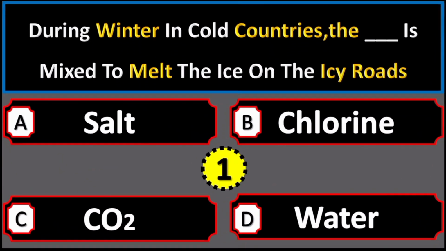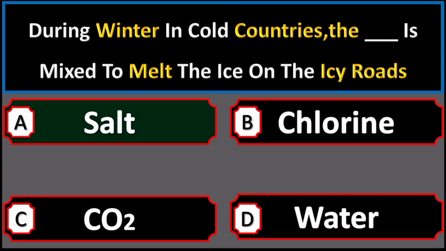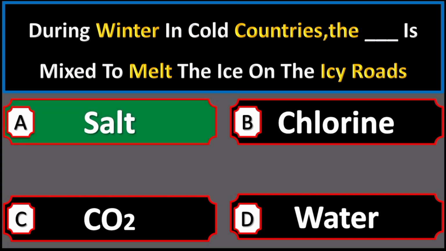During winter in cold countries, the dash is mixed to melt the ice on the icy roads. Option A salt, option B chlorine, option C CO2, option D water. Right option is option A salt.